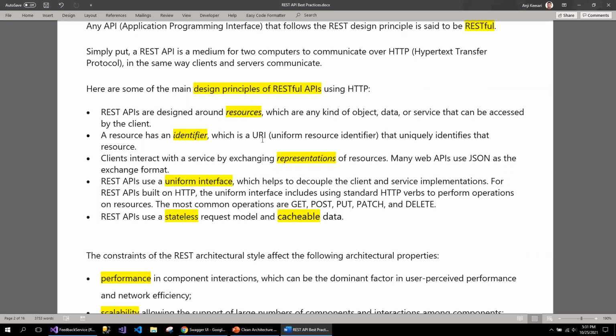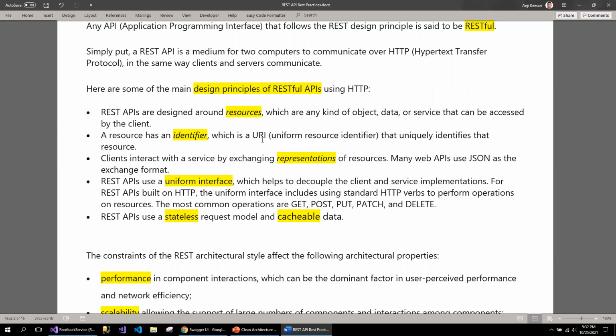The next principle is the representation. It could be JSON format, it could be XML format, it could be plain text format. As I mentioned previously, the client and service agree upon the representation. So this is one of the design principles. REST APIs use uniform interfaces. The uniform interfaces here are like HTTP verbs: get, post, put, patch, delete. These are some of the uniform interfaces.